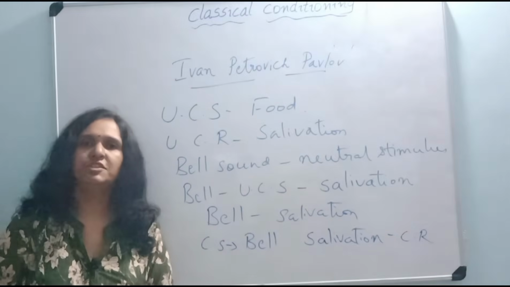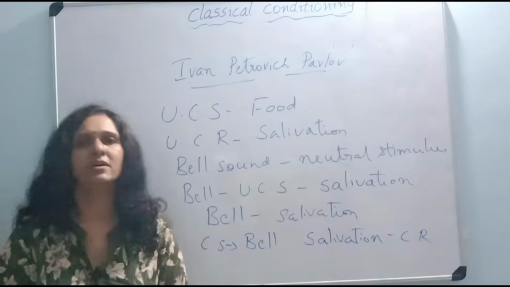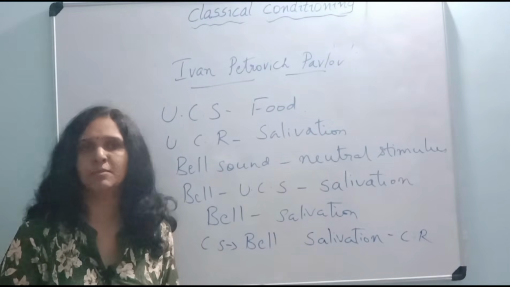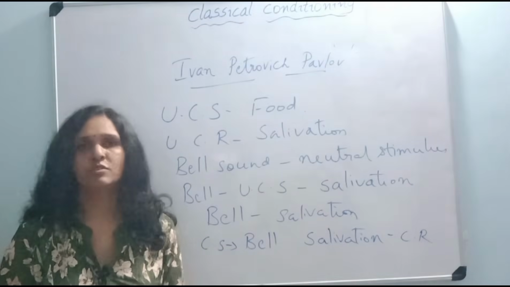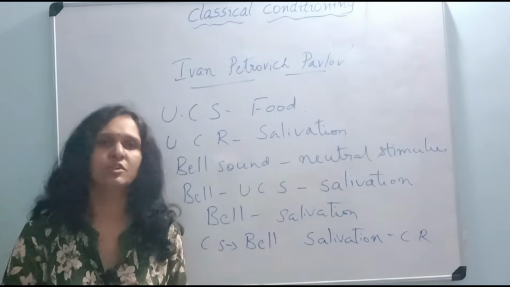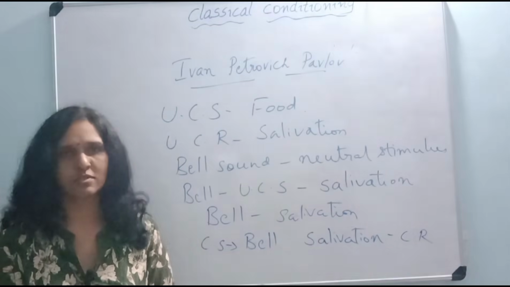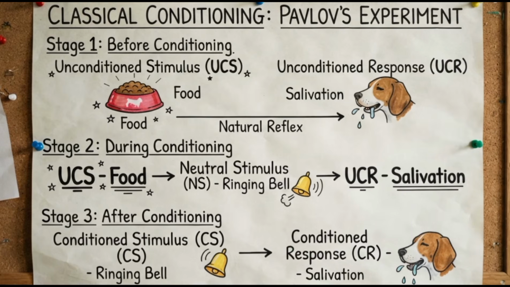So classical conditioning is a learning process based on association. It occurs when a person or animal learns to associate a previously neutral stimulus with a stimulus that naturally produces a response. So after repeated association, what happens? The neutral stimulus alone can produce the learned response. So this whole process is called classical conditioning. Therefore, classical conditioning can be understood as learning through association between stimuli.